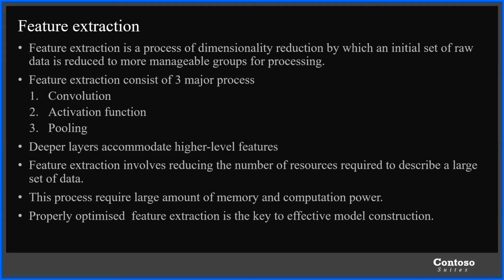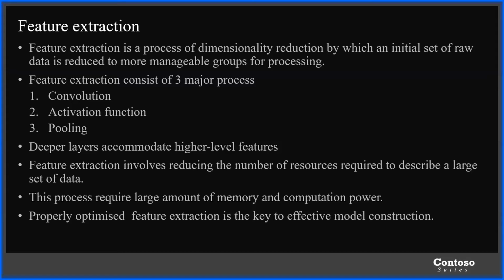Now, what is feature extraction? Feature extraction is a process of dimensionality reduction by which an initial set of raw data is reduced to more manageable groups for processing. What does that mean? Feature extraction is nothing but the system extracting only those features which are necessary to determine or classify that picture into the respective categories.